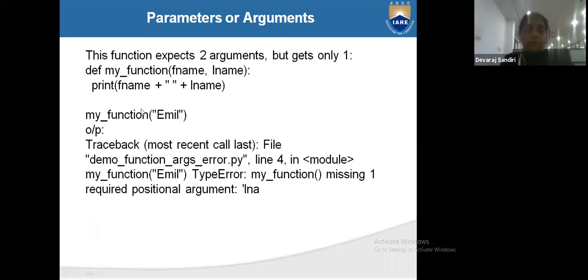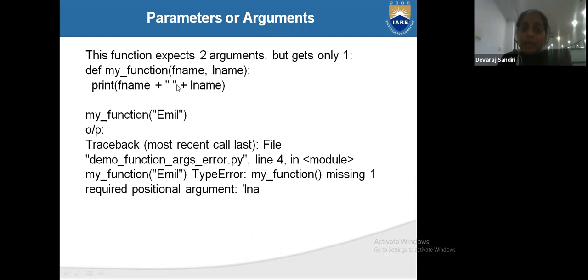This one I will tell you, the parameters and arguments we gave. I explained again: the function expects two arguments but gets only one. If def my_function(fname, lname) has two names, two arguments are given.